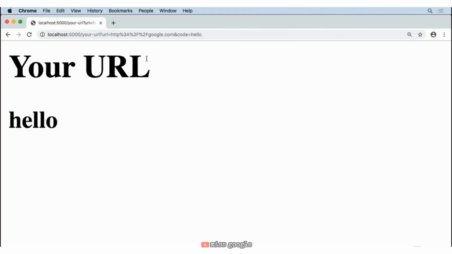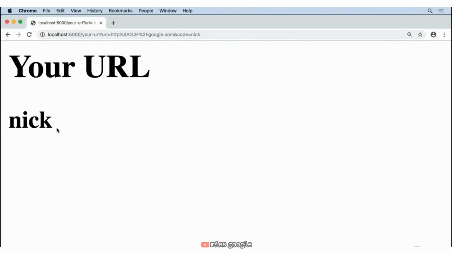Now, because this is a GET request, the GET means that any parameters that we pass forward through the GET request show up inside of the URL here. So you can see the website, which is Google, and the code is hello. We can actually manually manipulate this to say Nick, for instance. If I go ahead and hit enter on that, all of a sudden that information is now displayed below.